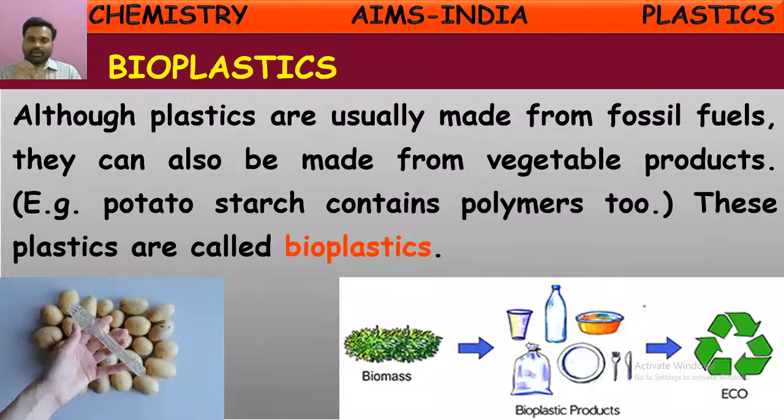So this is the time to turn to bioplastics. They are very eco-friendly because they are prepared only from eco-friendly vegetables. Vegetable extracts are taken, and from those the polymers are extracted and used for making bioplastics. See here, they have shown a fork made of bioplastic extracted from potatoes. It will be easily decomposed into the atmosphere and soil, just like vegetables and plants are degraded. In the same way, these also will be. So we can say these are eco-friendly, nature-friendly.